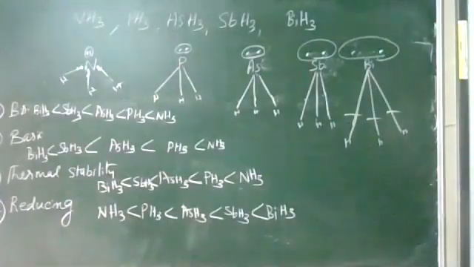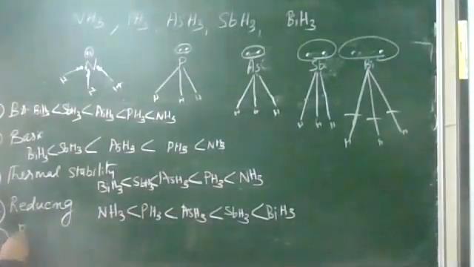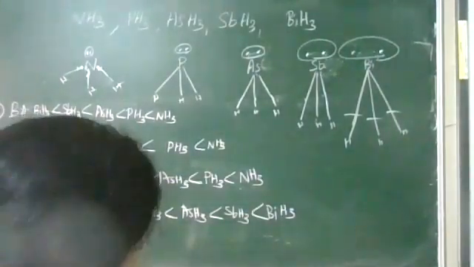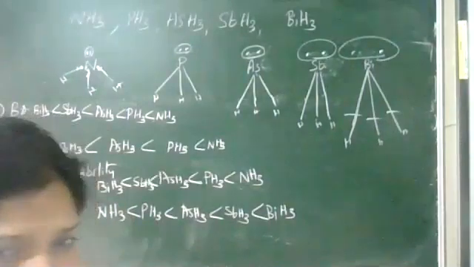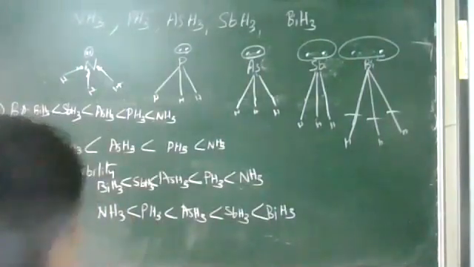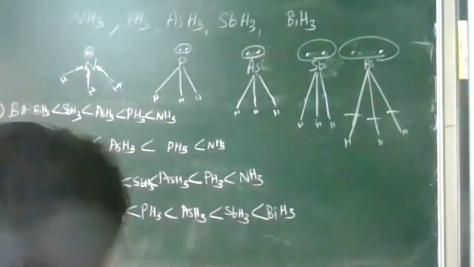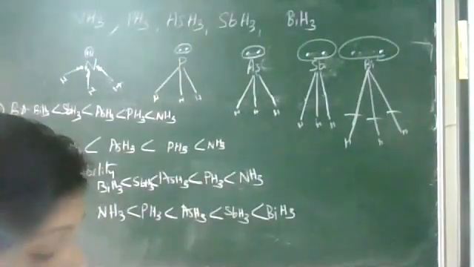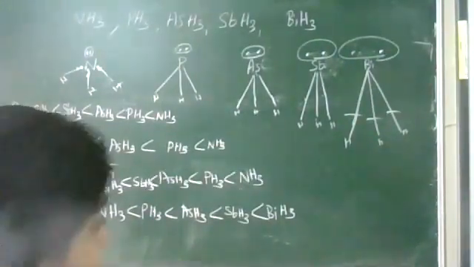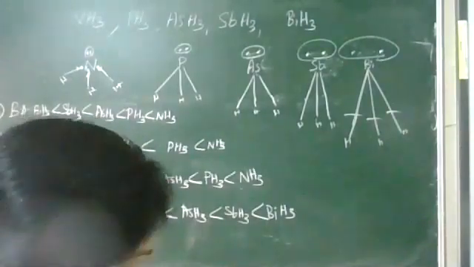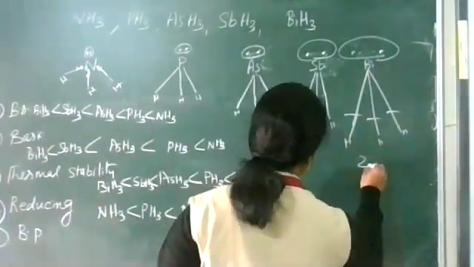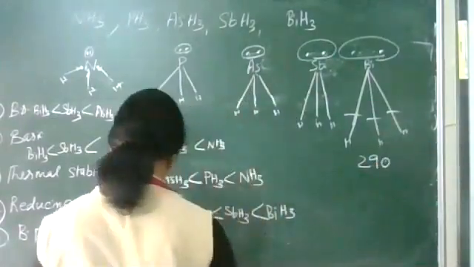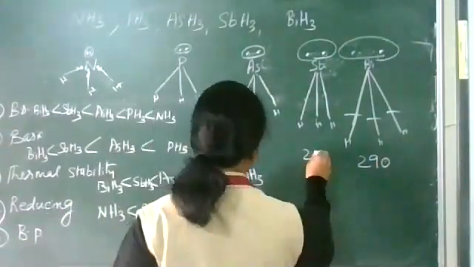Next, boiling point. As the size increases, the van der Waals force of attraction between these molecules increases. So, as the size increases, boiling point also increases. I am writing the boiling points: 290, 254.